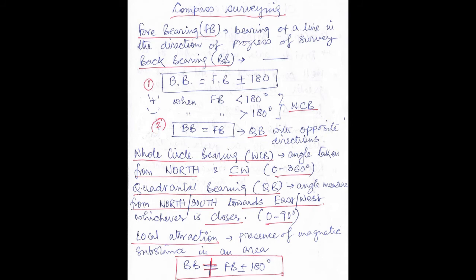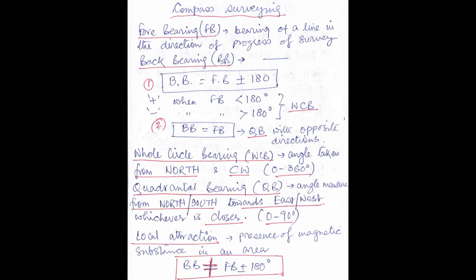Now what is the whole circle bearing system? Whole circle bearing is also abbreviated as WCB, all in capital. In this method, the angles taken are always from the north. I repeat, the angle is taken always from the north and it is in clockwise direction. Correct? And the angle is expressed as 0 to 360 degree, because if you measure the angle continuously from the north and in clockwise direction,